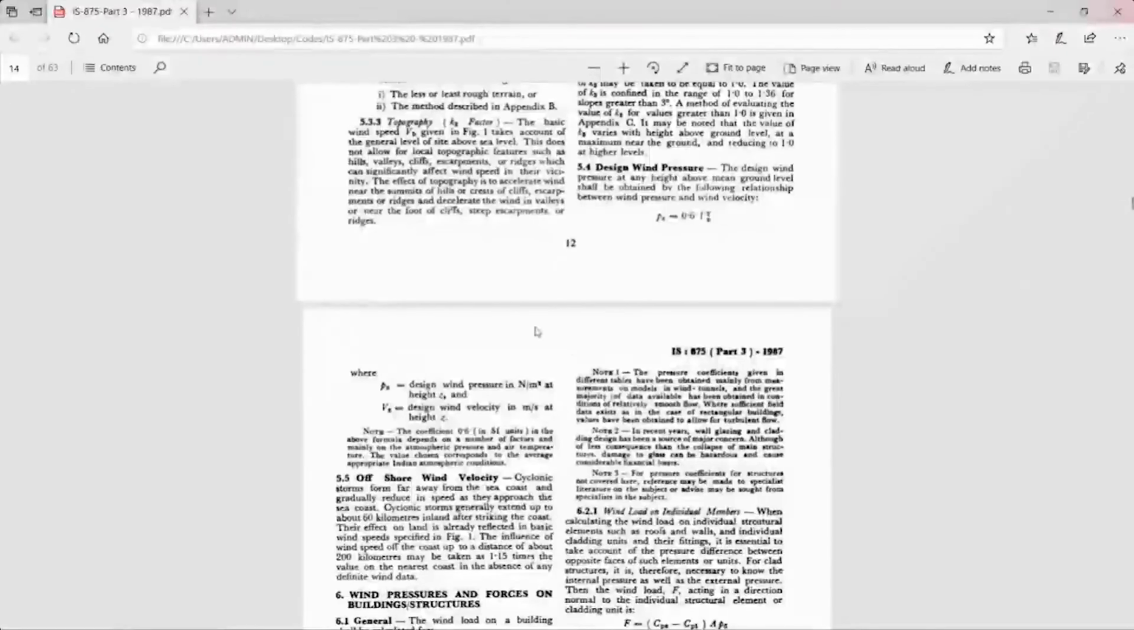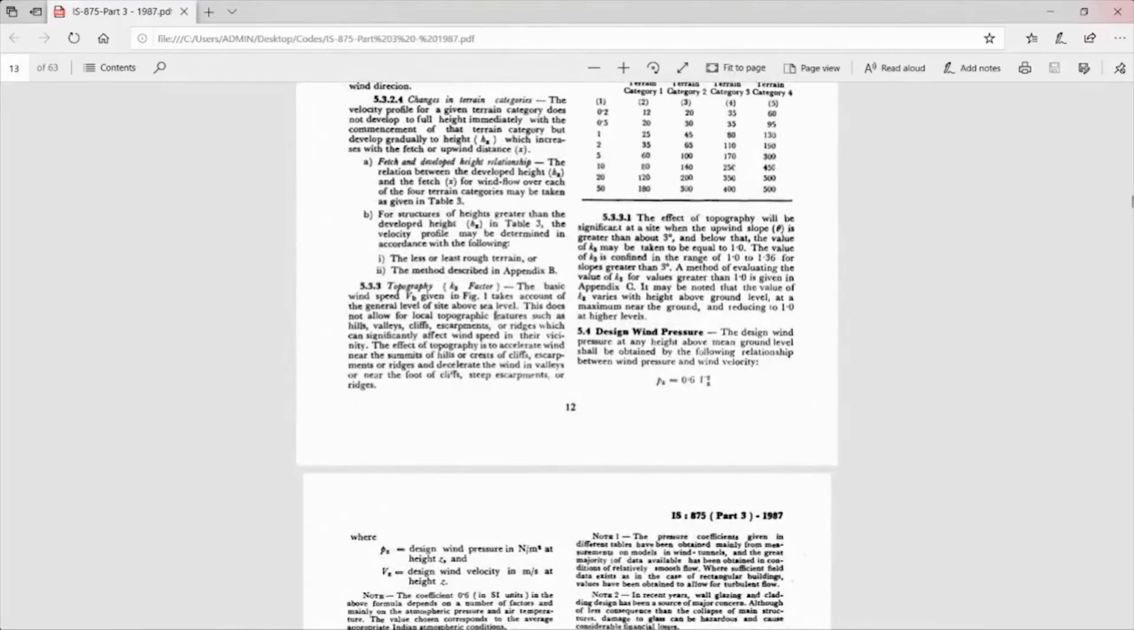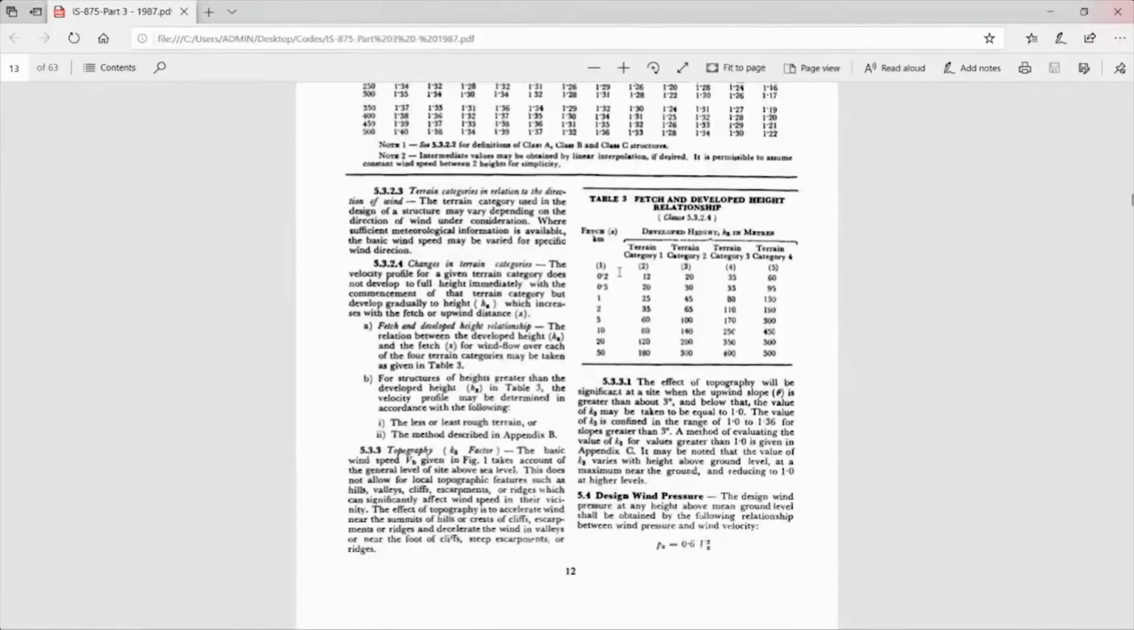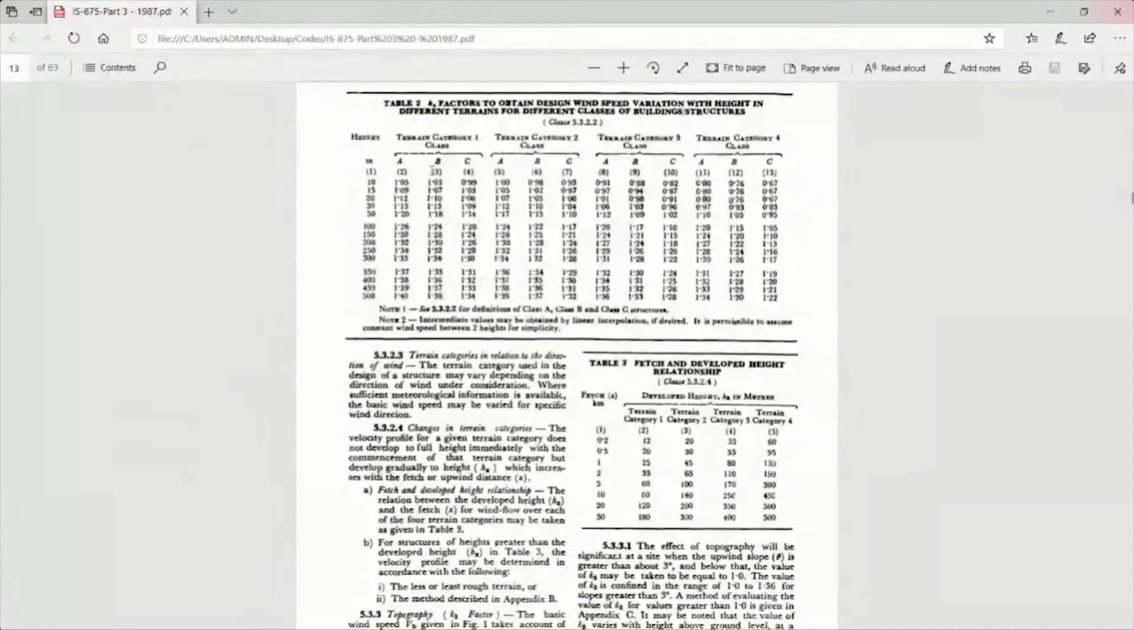See, here the topographic factor is K3 and it is taken from this. So this terrain category is here. What kind of terrain you have to take? This class A, class B, class C we have seen earlier, right? That is what it is specified like A, B, C. That is less than 20, 20 to 50 and above 50 meters.